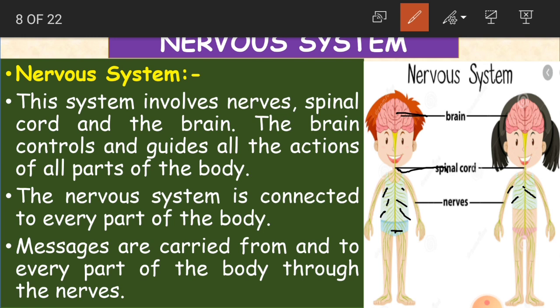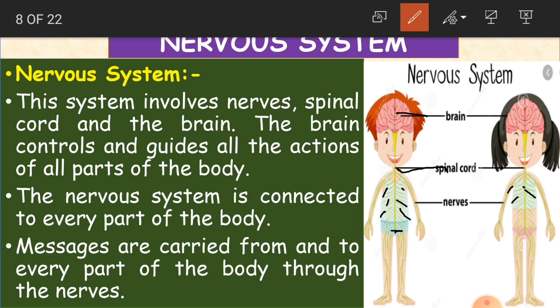The brain controls and guides all the actions of all parts of the body. So the brain is going to control all the parts of our body. That is why it is very important for us to protect our brain. The nervous system is connected to every part of the body.